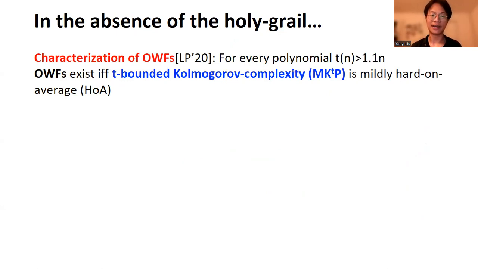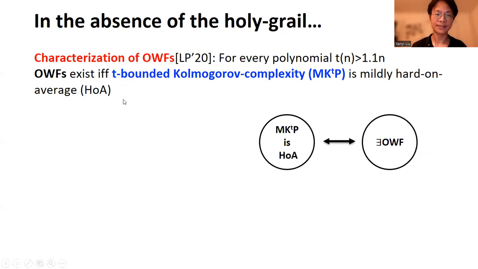But now let me skip its definition. In some sense, this result tells us where in the world of complexity theory one-way functions and cryptography should go. And now the question is, well, how about the holy grail?